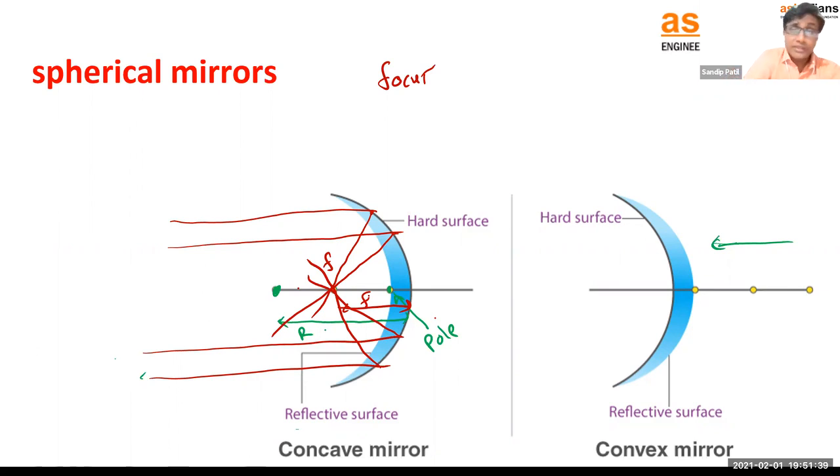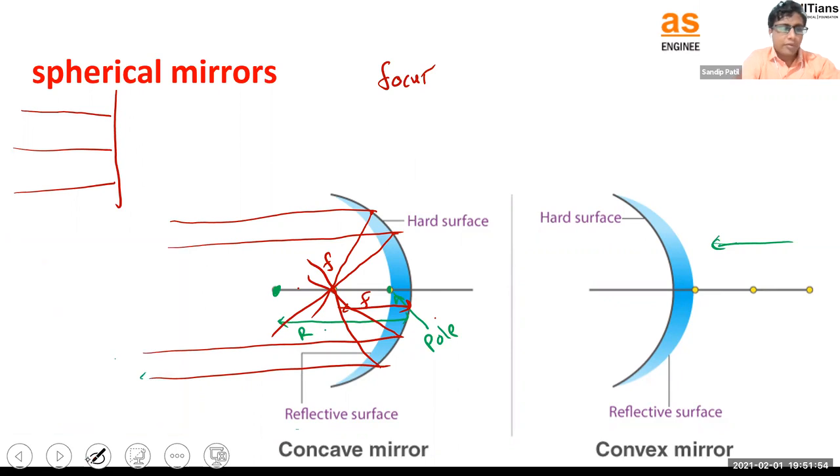So this is one of the properties which makes spherical mirrors very important, which a plane mirror could not provide. For a plane mirror, what is going to happen if some parallel rays come like this? They will go back, right? For a plane mirror, remember, if the lines come like this, they will go back. They will never meet. But in concave and convex mirrors, they are going to meet at some particular place. That particular place is called the focus point.